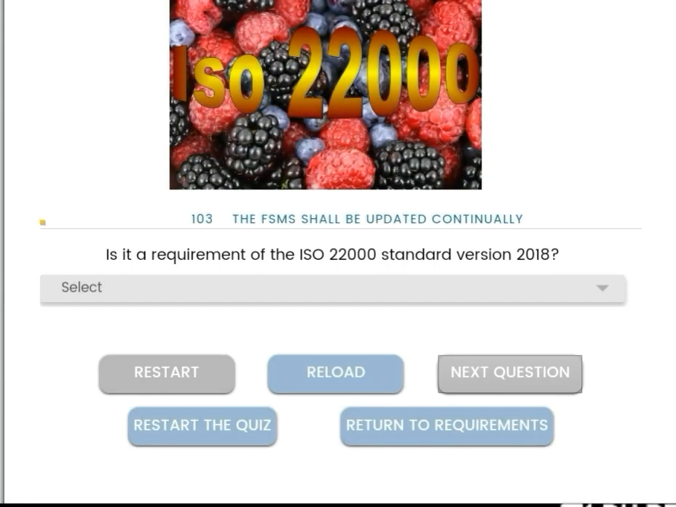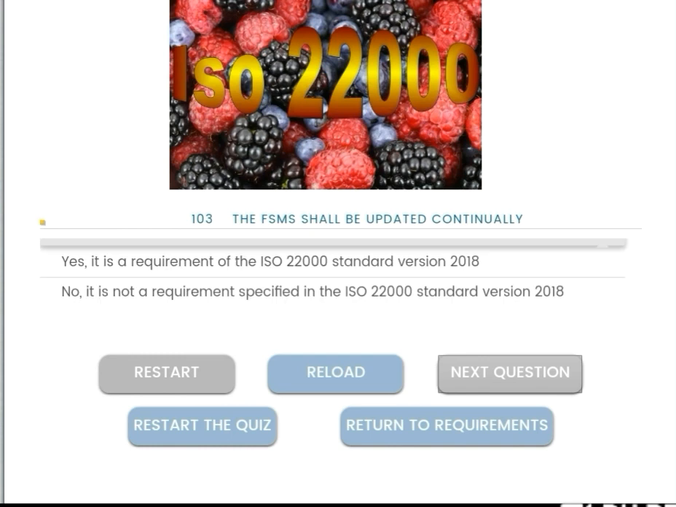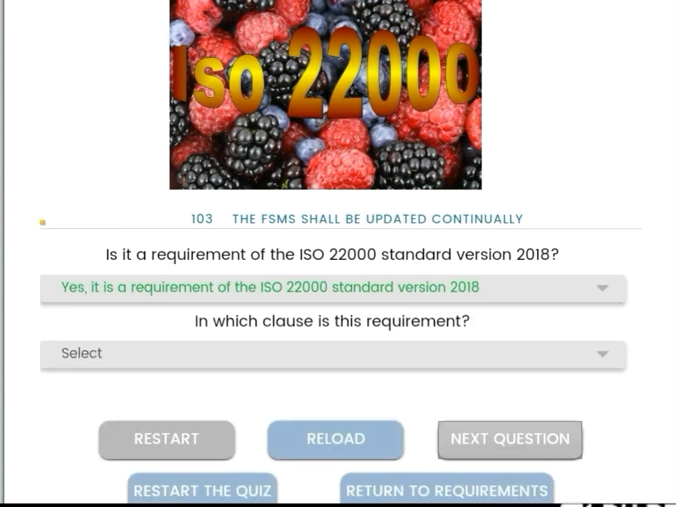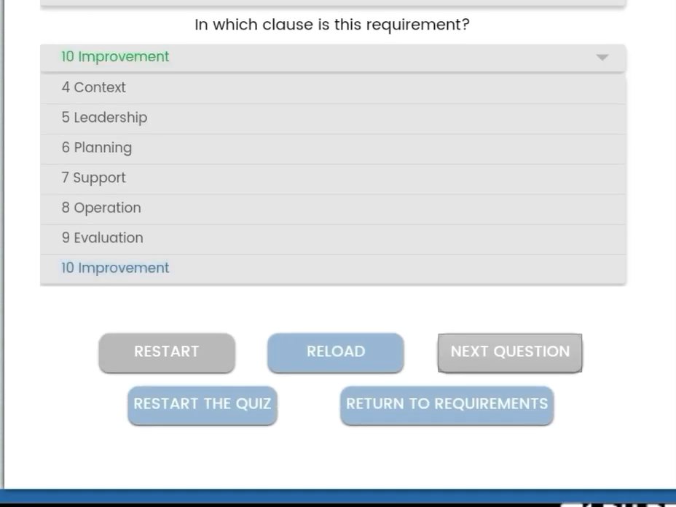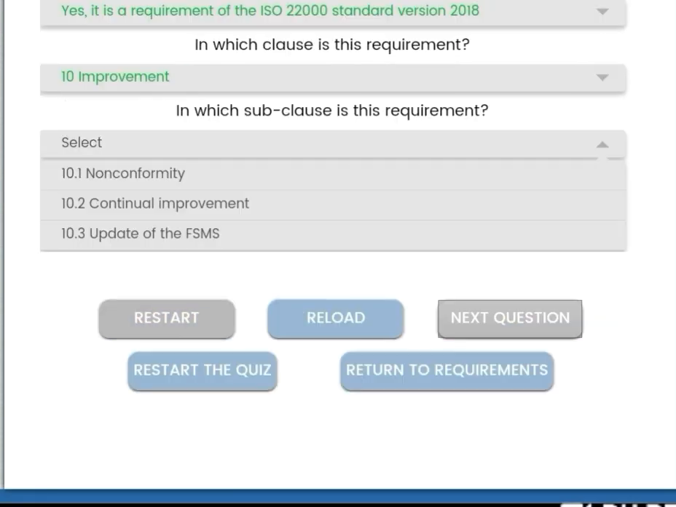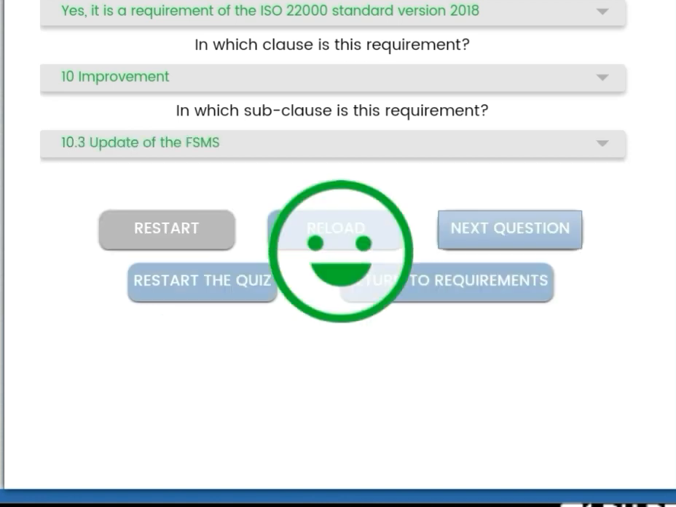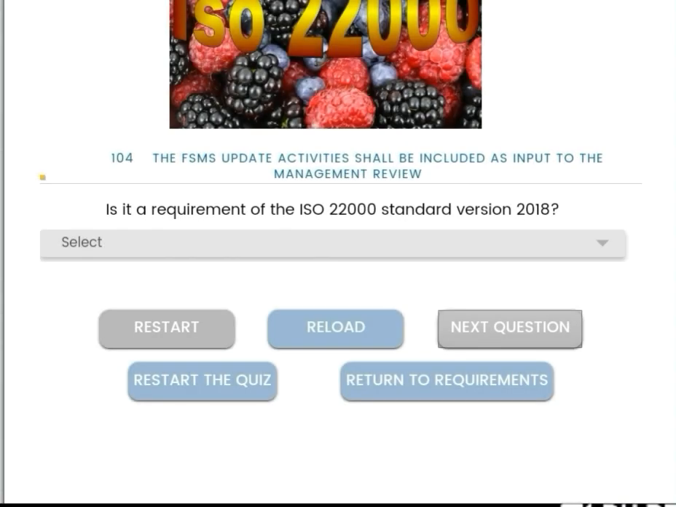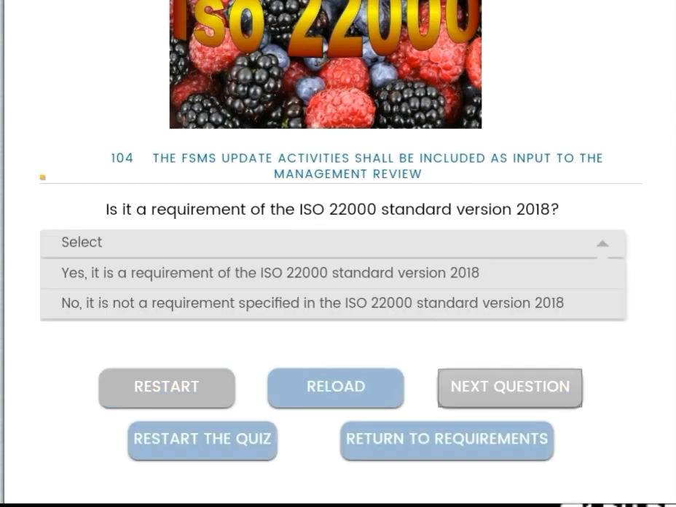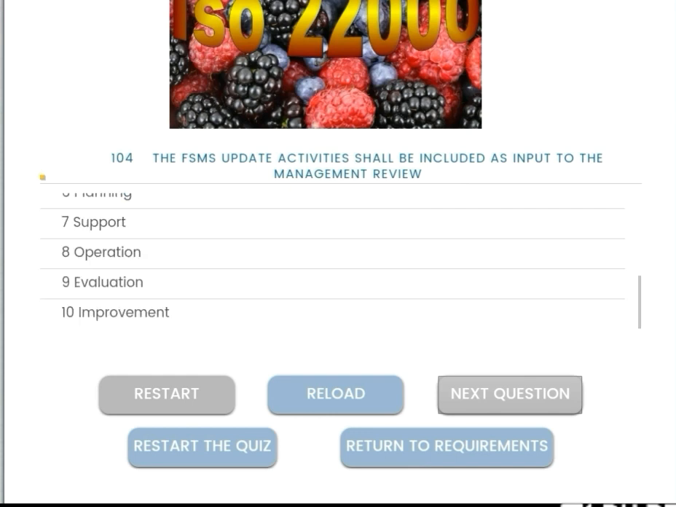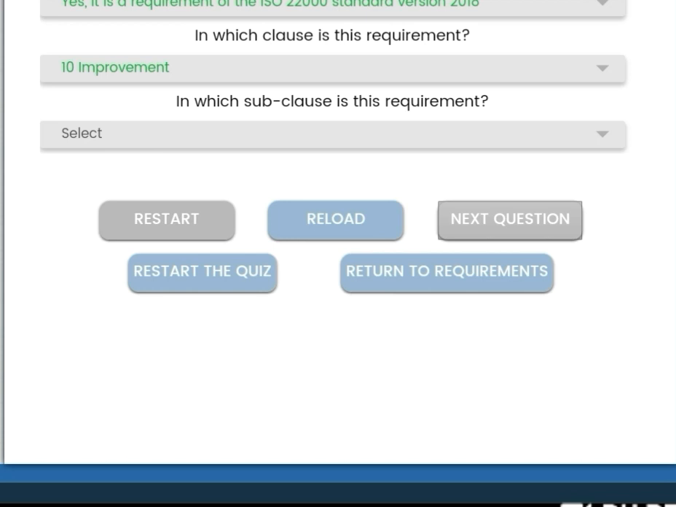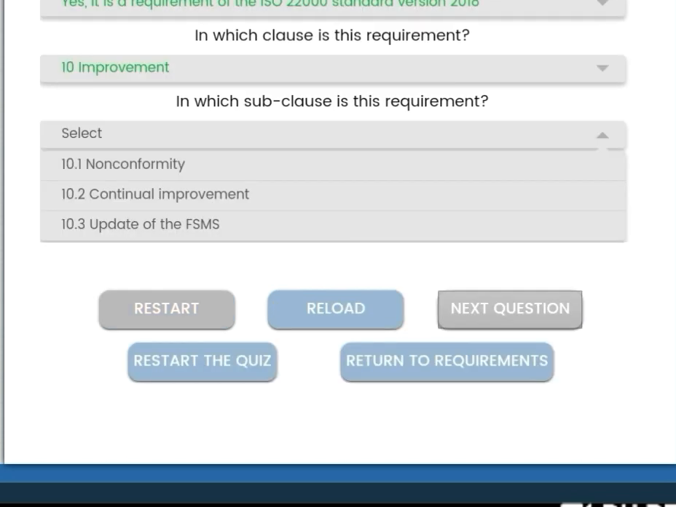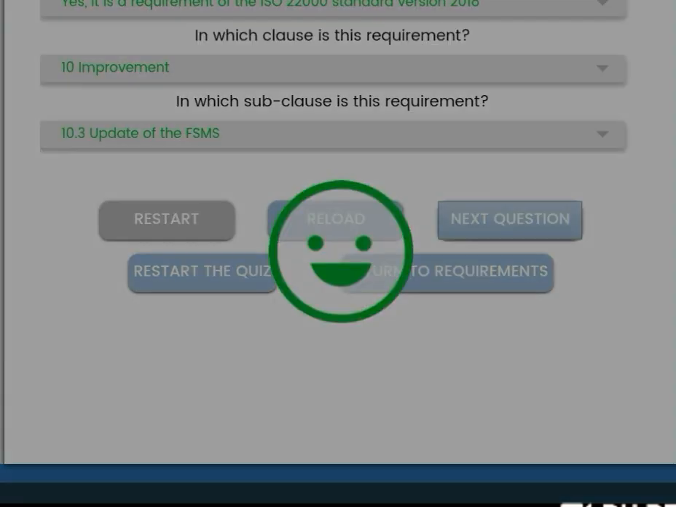Next, the FSMS shall be updated continually. Yes, it's a requirement. FSMS needs updates also. And the subclass is 10 improvement, coming under improvement, updates of the FSMS 10.3. Then the FSMS update activities shall be included as input to the management reviews. Yes, it is a requirement. During the MR meeting you have to include that. Then it is coming under clause number 10.